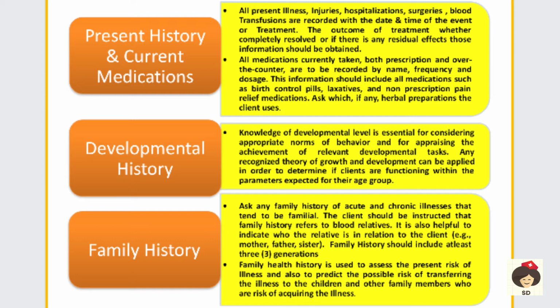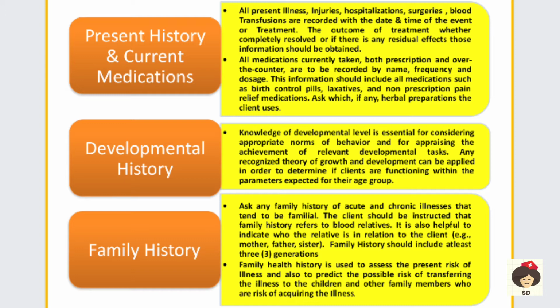So there are certain ages or months at which the baby has to reach these milestones. So we also ask about the milestones, that is the developmental history, whether the growth and development was normal for the client if the person is a child.